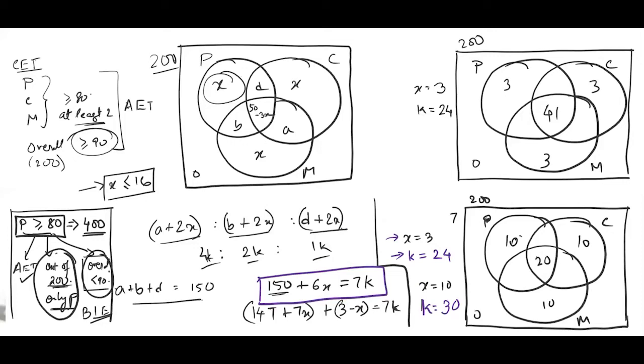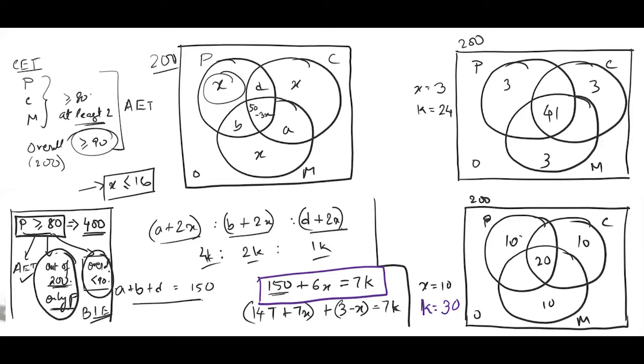And we can take this off as well. That analysis is done. So this is the second case, right? x equal to 10 and k equal to 30. So let's work it out accordingly. So when x is 3, this d plus 2x. So basically d is which one? d is this one, right?